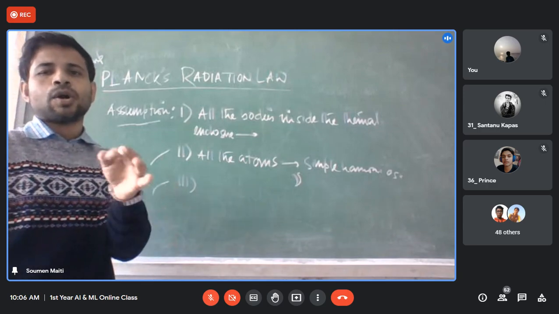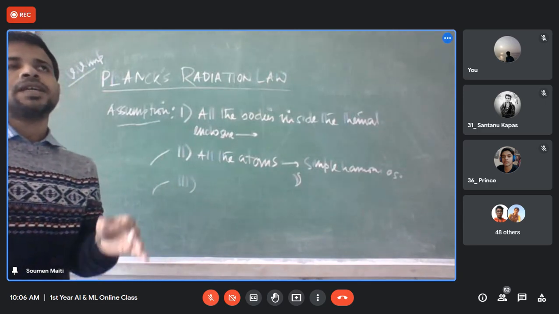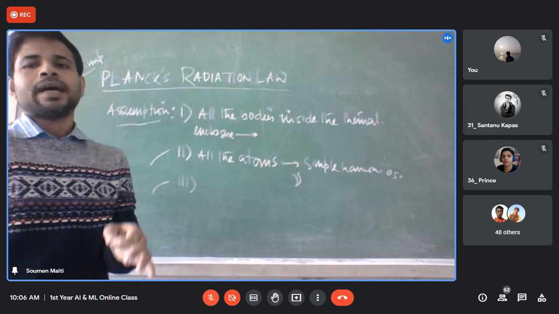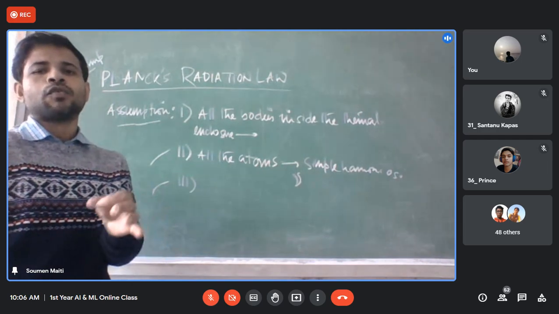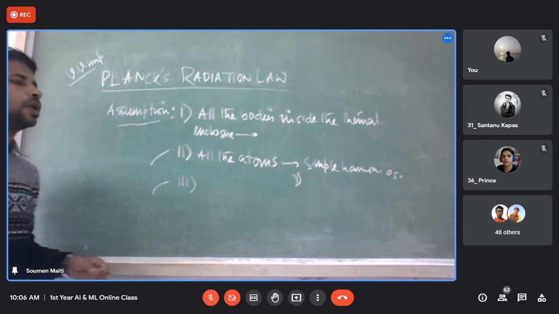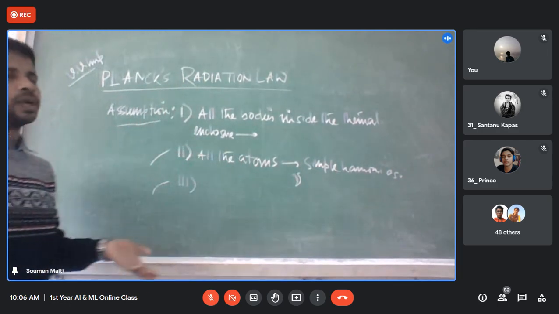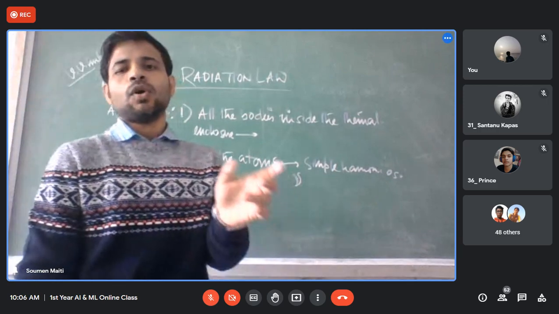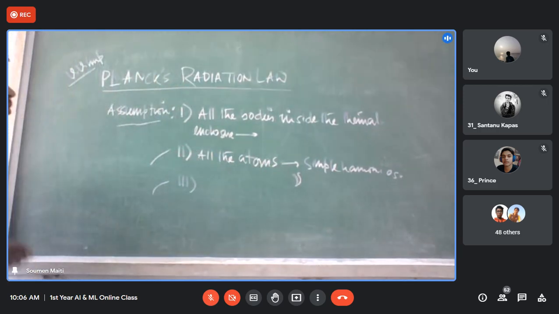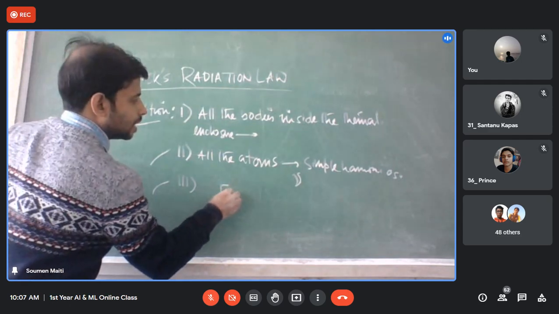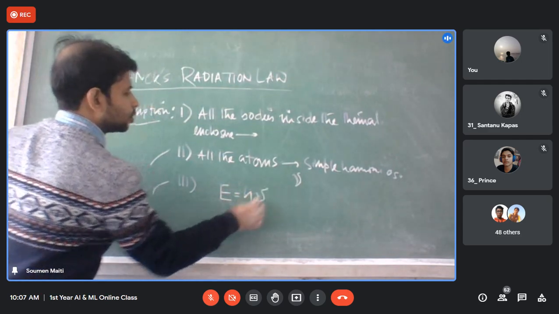Energy emission and absorption takes place in the form of an energy packet, and this packet is known as a quantum or photon. Quantum is nothing but the photon. And the energy of each photon is given by E equal to h nu.